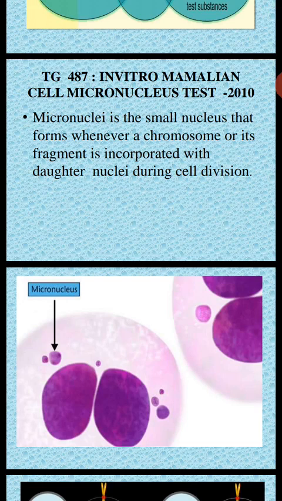Now we are going to discuss some tests regarding genotoxicity. The first test is the in vitro mammalian cell micronucleus test.